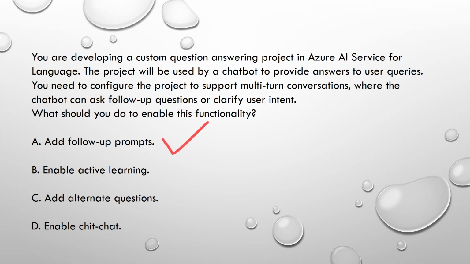Now, add alternate questions. So what is an alternate question? There might be a question, for example, what is the cost of this product? It can be asked in multiple ways. It can be asked, what is the price of this product, or how much does this product cost? It can be in multiple formats. That is what an alternate question is. You can add alternate questions for a single question. Next is enable chit-chat. That is for a friendly chatbot which greets the user, says hi, how are you, all those things. So it's for a friendly chatbot. So in this context, the correct answer is add follow-up prompts.